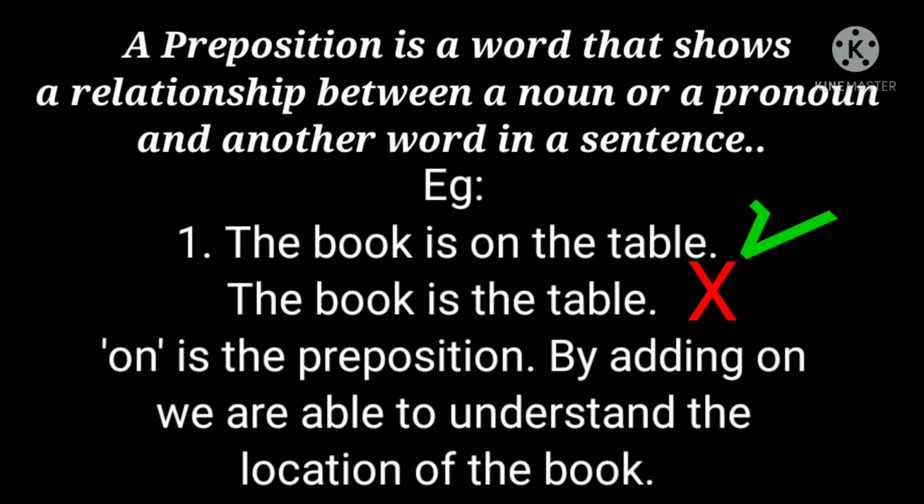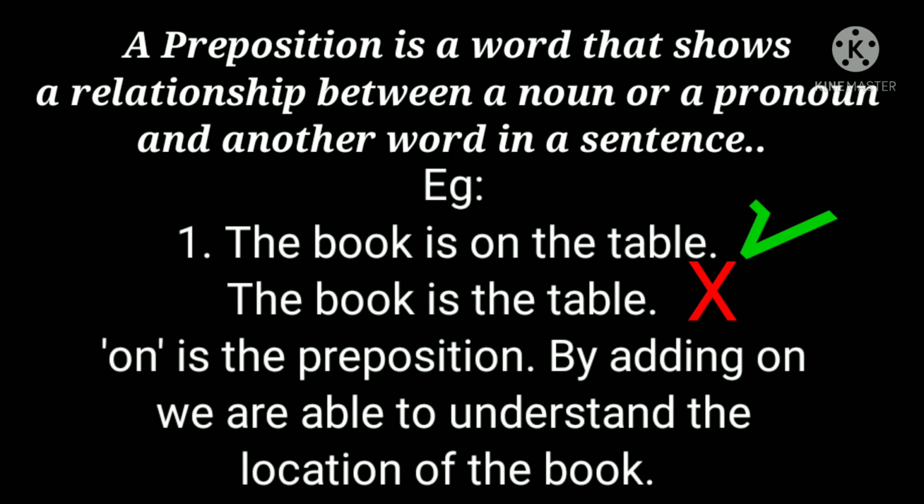So if we put the preposition on there, we can understand it very clearly, because it tells the position of the book. Where is the book? It is on the table. It means it is kept on the top of the table.